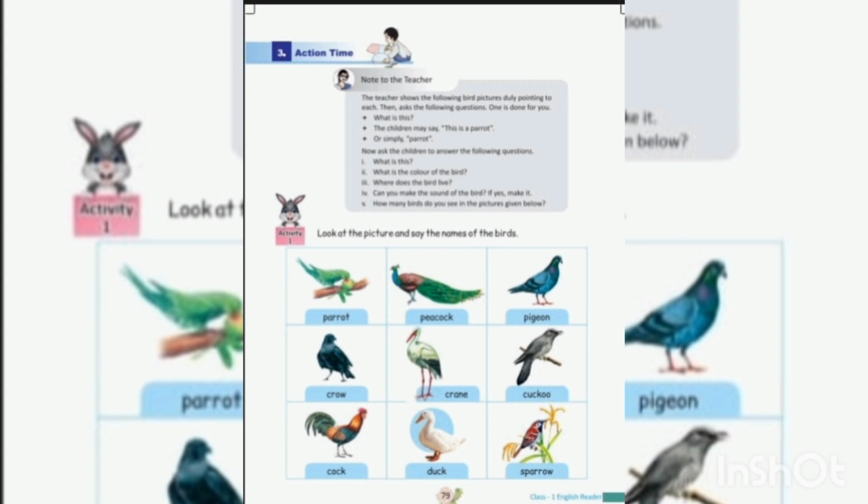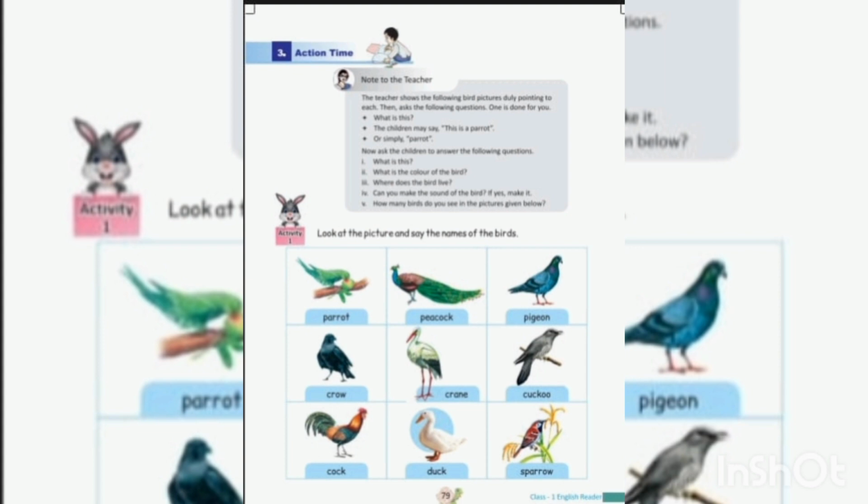5. What is this? This is a crane. What is the color of the crane? The color of crane is white. Where does the bird live? Cranes live near ponds, rivers, and fields.